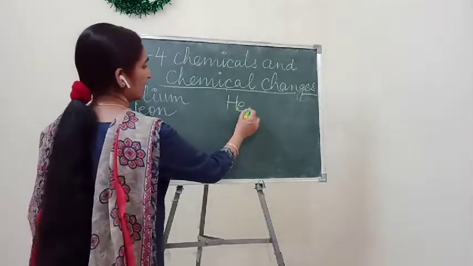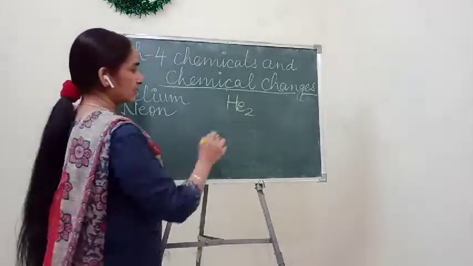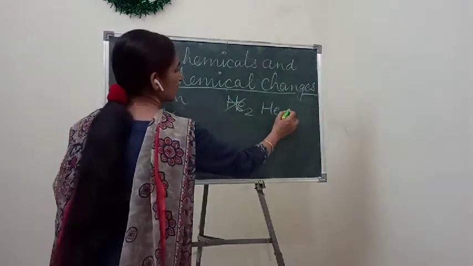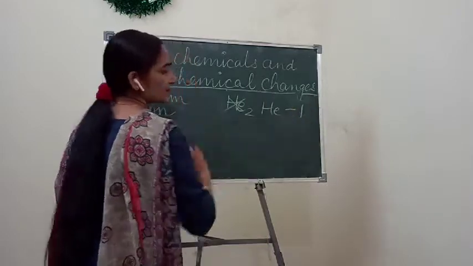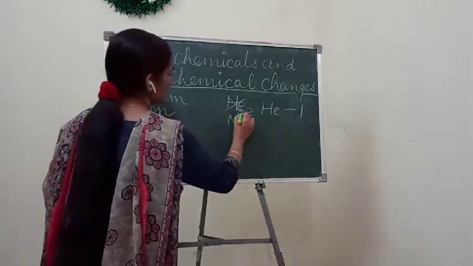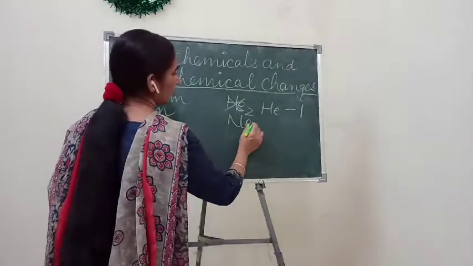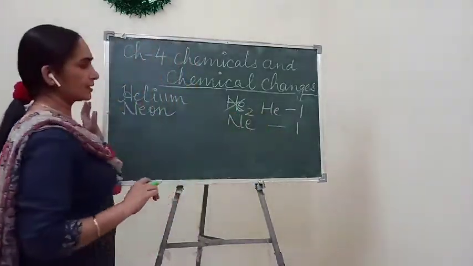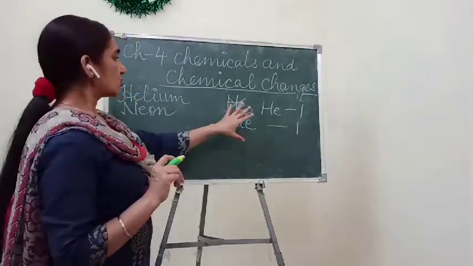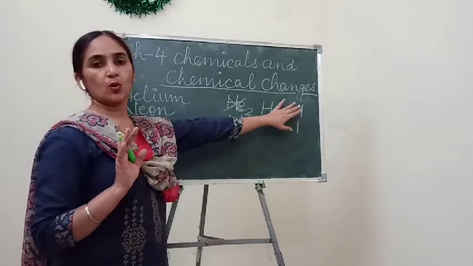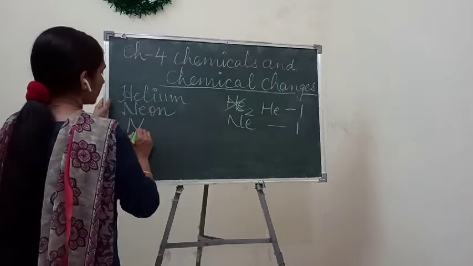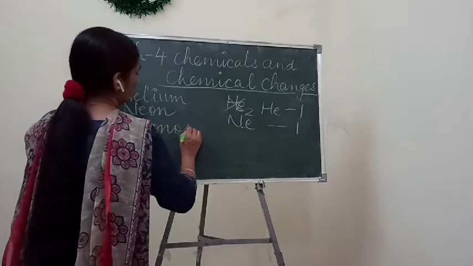Okay, here we can't write He2. Okay, this is wrong. Here what we write? Only He, means what is its atomicity? 1. And here neon also exists in Ne form. Here also its atomicity is 1, a single atomicity. So those which show single atomicity are called monoatomic.